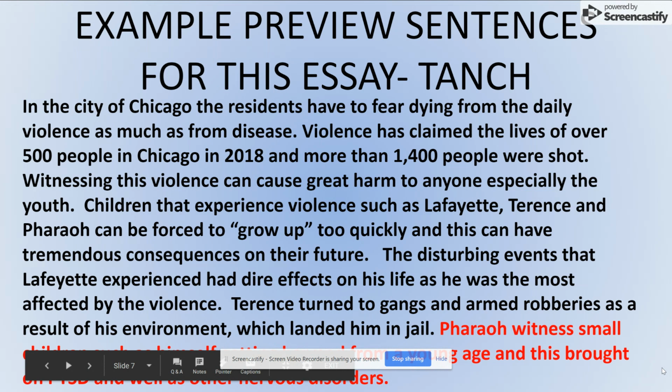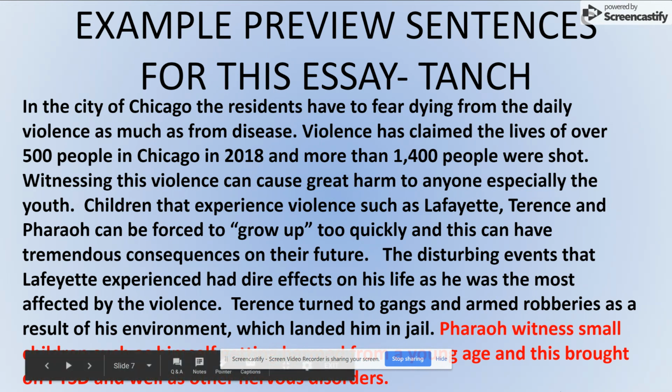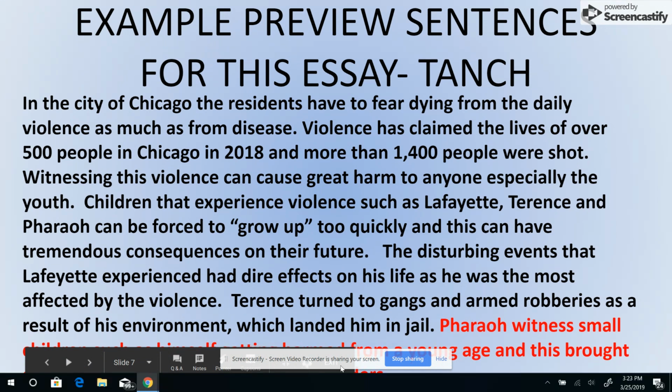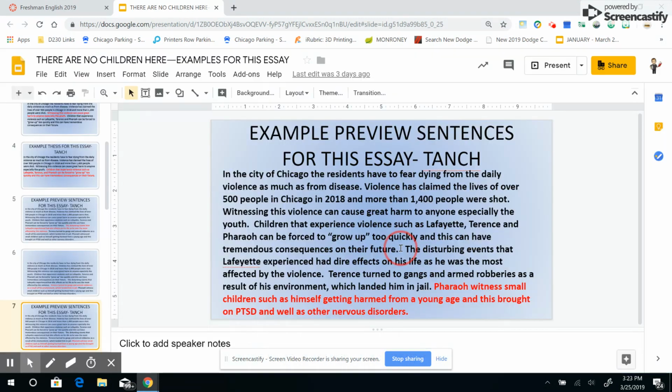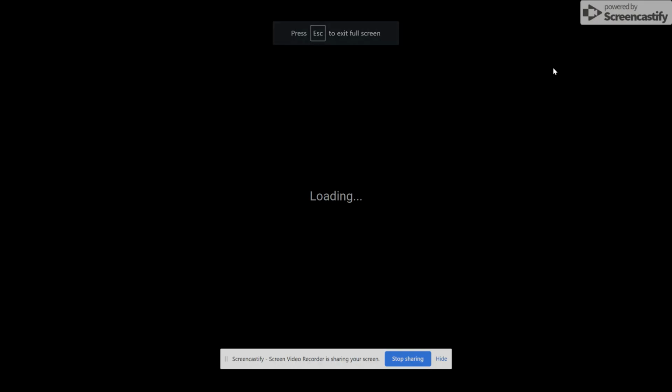And then we get to the last preview here. I'm just going to exit this real quick, just because it's being a little bit wonky. Okay, so Farrow witnessed small children such as himself getting harmed from a young age, and this brought on PTSD as well as other nervous disorders. So that would be my 3rd paragraph, which would be about Farrow.